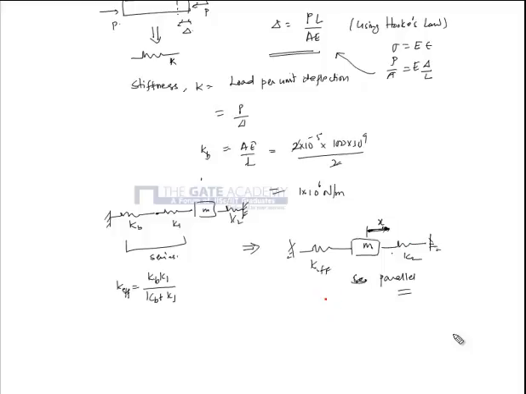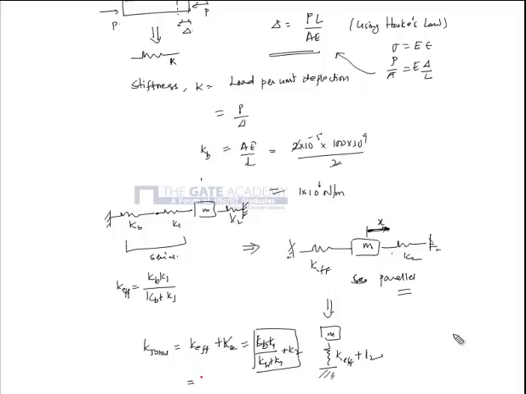So this can be written as mass M with K effective plus K2. The total stiffness is K effective plus K2, which is KB K1 by KB plus K1, plus K2. That is my total stiffness.